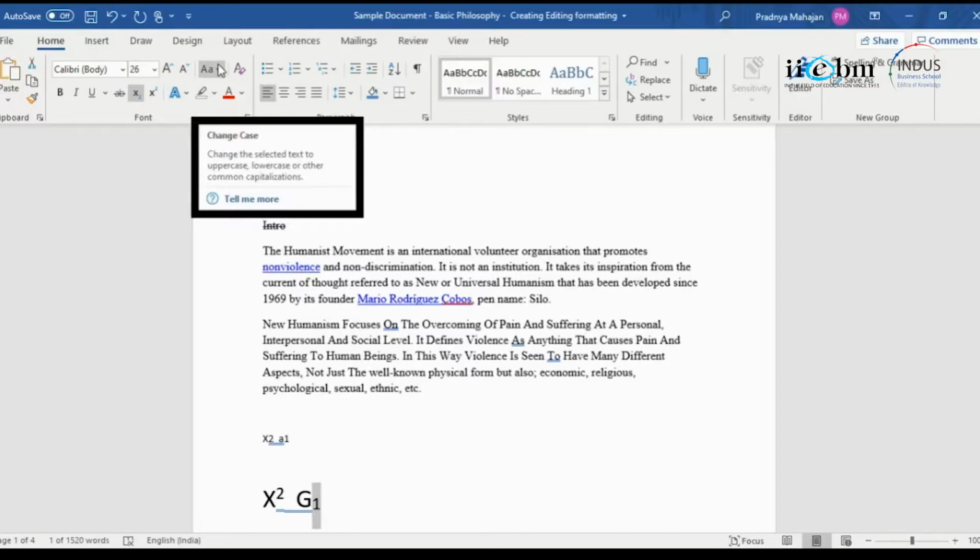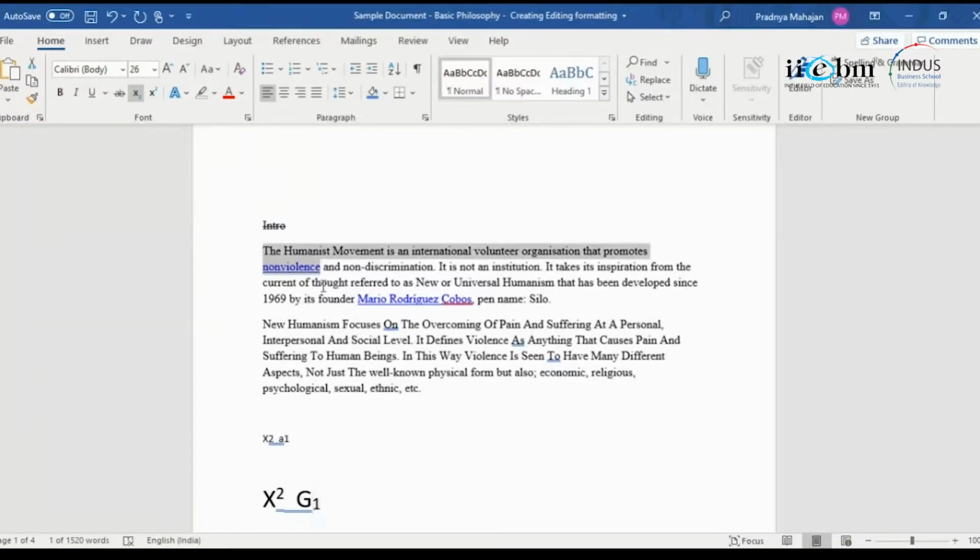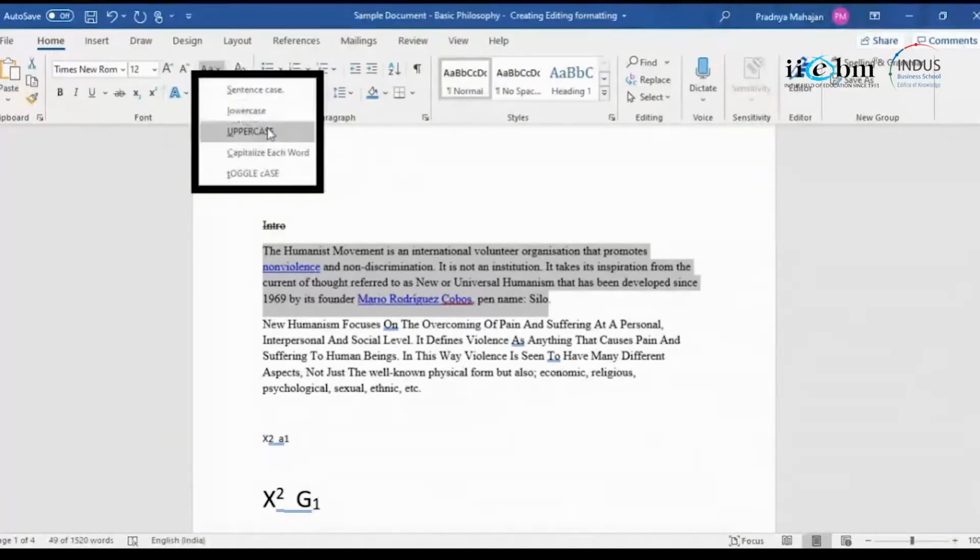Now we will move on to something called change case. You understand uppercase, lowercase, sentence case. So uppercase is all capital, lowercase is all small. So suppose I said this and I said change case to entire uppercase.